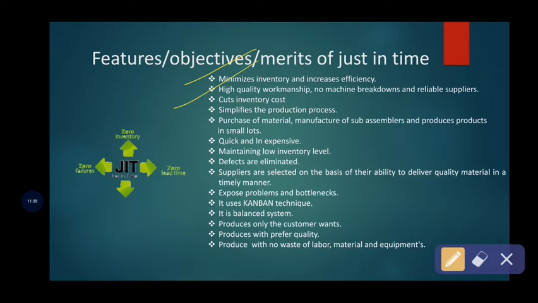So it is also one of the features of the just-in-time technique. So just-in-time technique includes high quality workmanship and no machine breakdowns and reliable suppliers. Only then is this just-in-time technique possible to succeed. And third feature or objective, it cuts down the inventory cost.